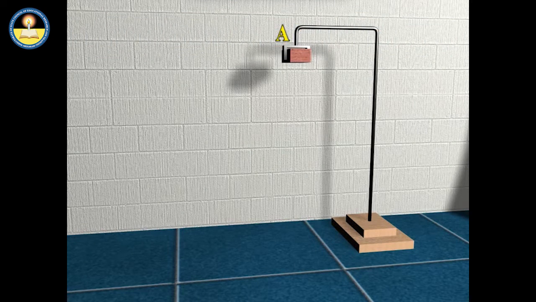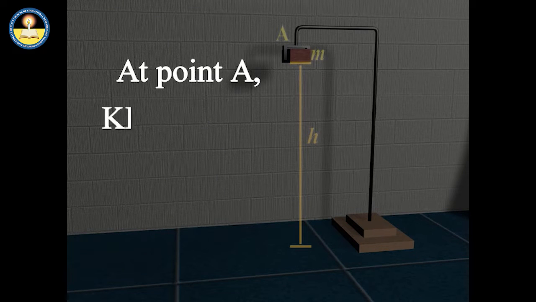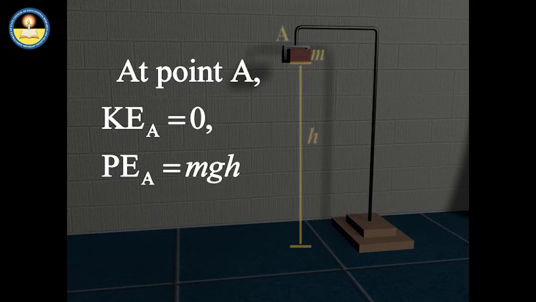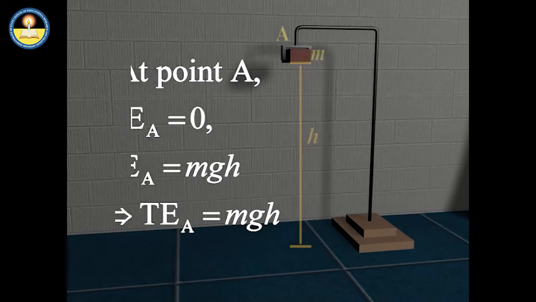Let's relook at the activity. Let the mass of the brick be m, and initially it is at height h. At that point, it has no kinetic energy, but it has potential energy equal to mgh, and thereby the total energy at point A comes out to be mgh.